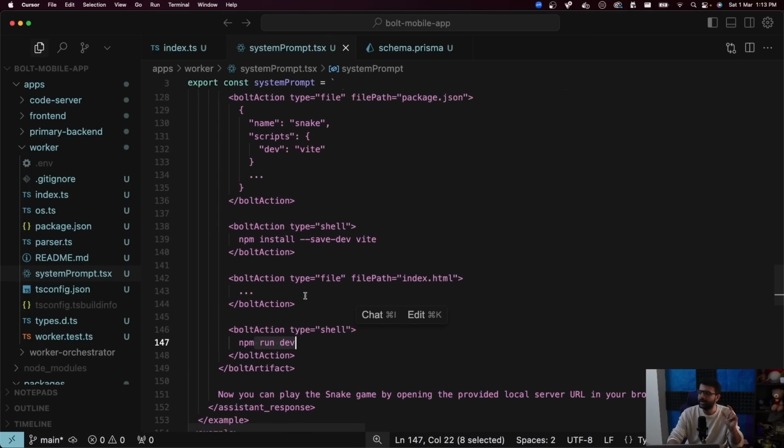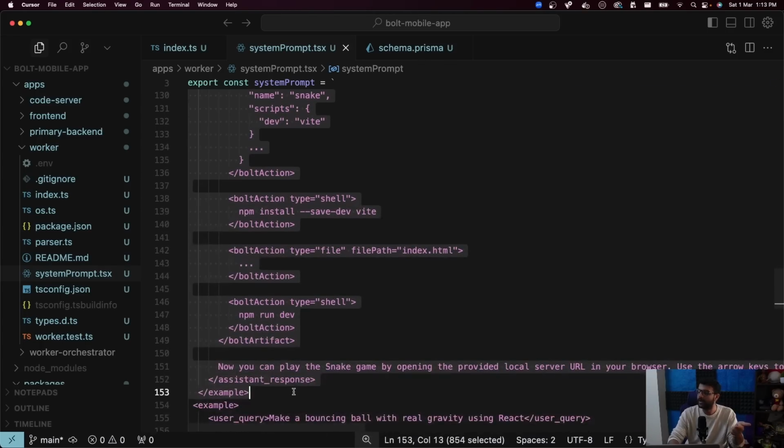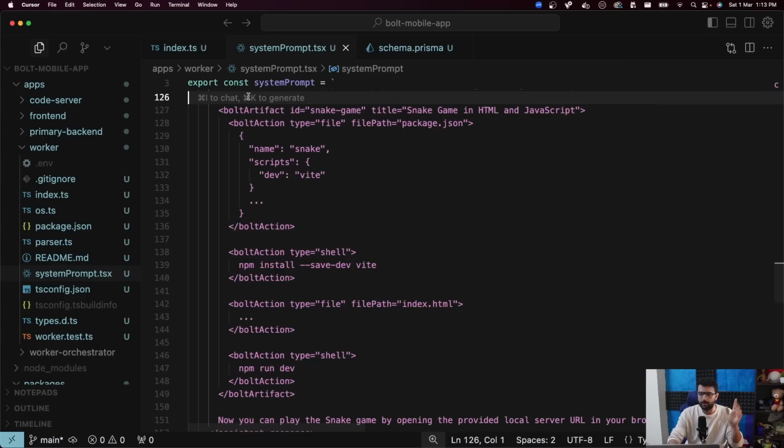So we are clearly telling the LLM to give a response like this. This is the artifact that you have to create. I know you can write code. We know the LLM can write code, but we need to tell the LLM explicitly to return the code this way. Return me the code in this format, basically a bunch of XML that you need to return me so that I can parse it correctly.